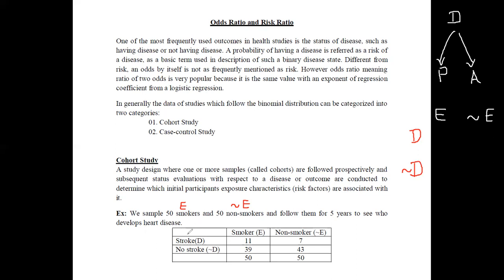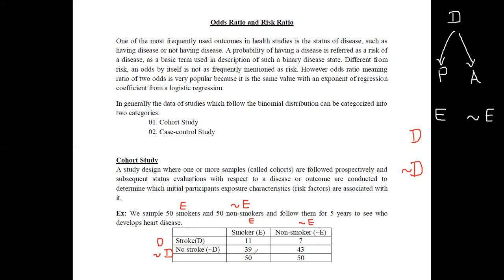Therefore, in this table you can see that here we have the exposure and this is non-exposure, and then we are counting the presence of the disease and the absence of the disease. Here we have heart stroke, and no heart stroke.